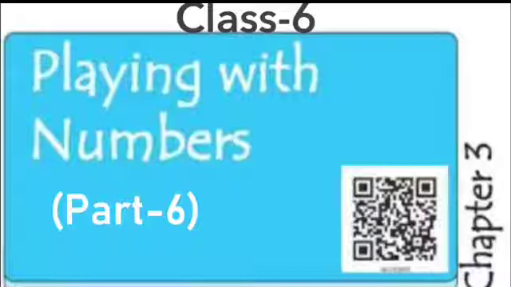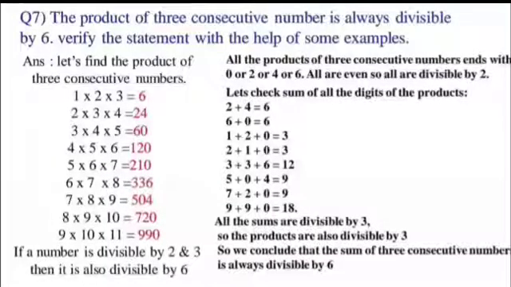Students, what you're going to learn from this video? You're going to learn the continuation of exercise 3.5, that is from number 7 to number 12. So what are you waiting for? Let us begin. Question number 7 here is: the product of three consecutive numbers is always divisible by 6. We have to verify whether this statement is right or not.